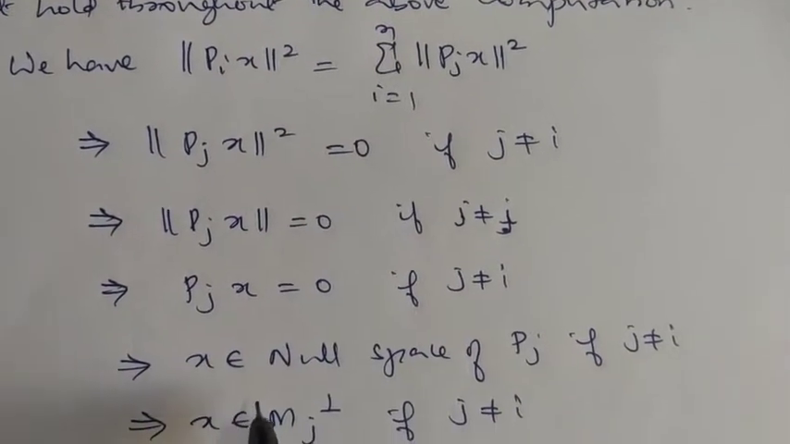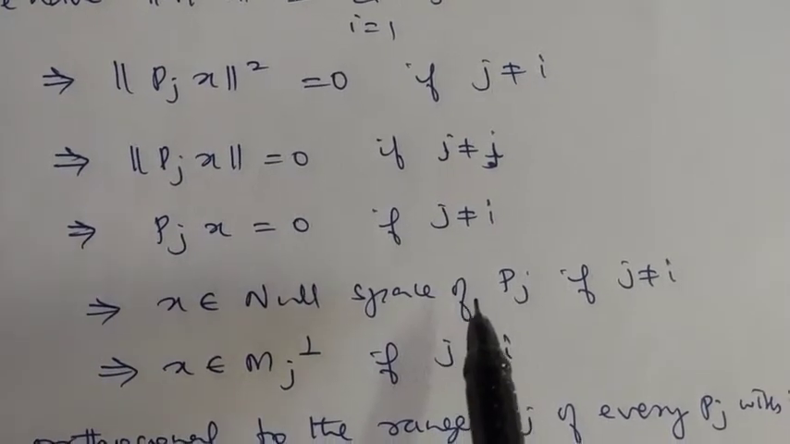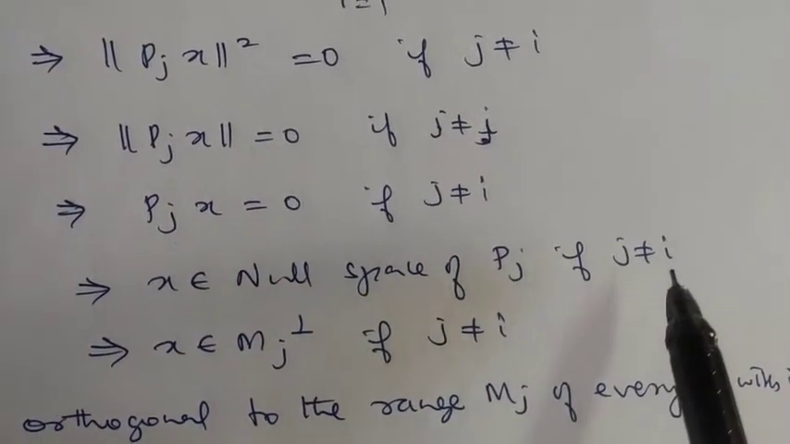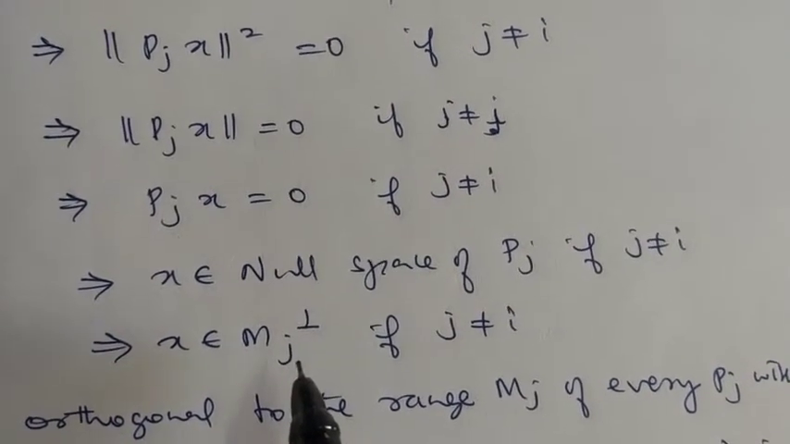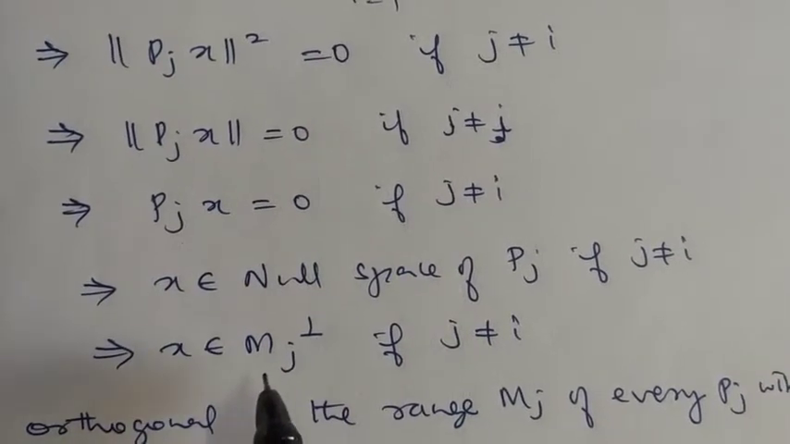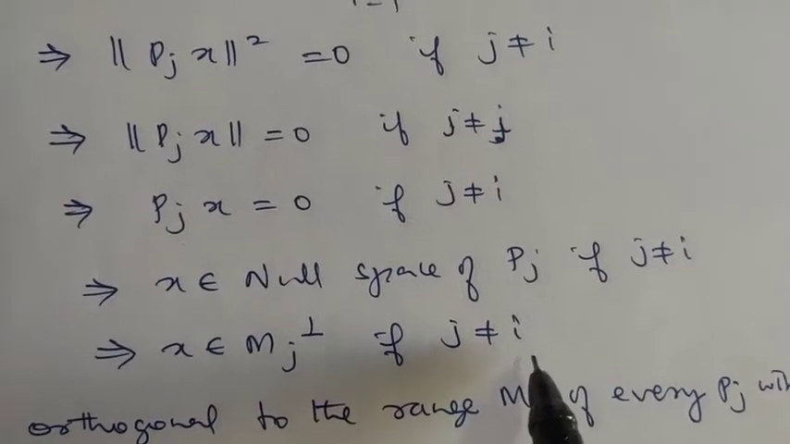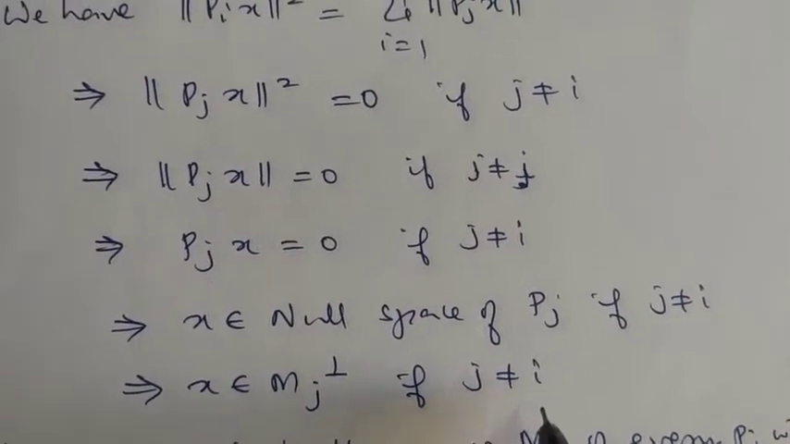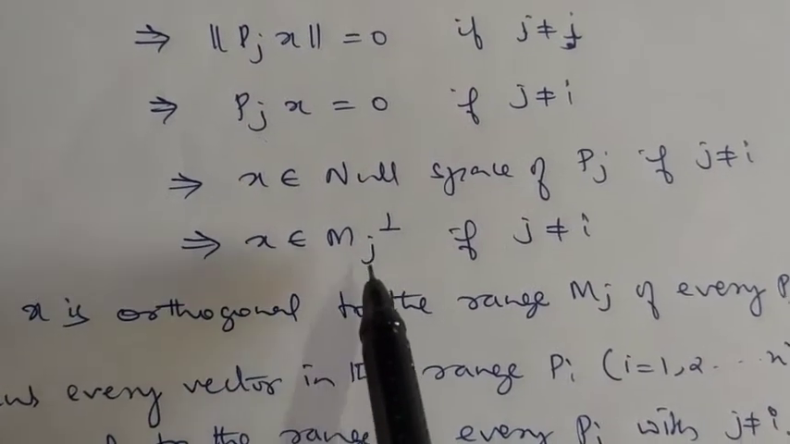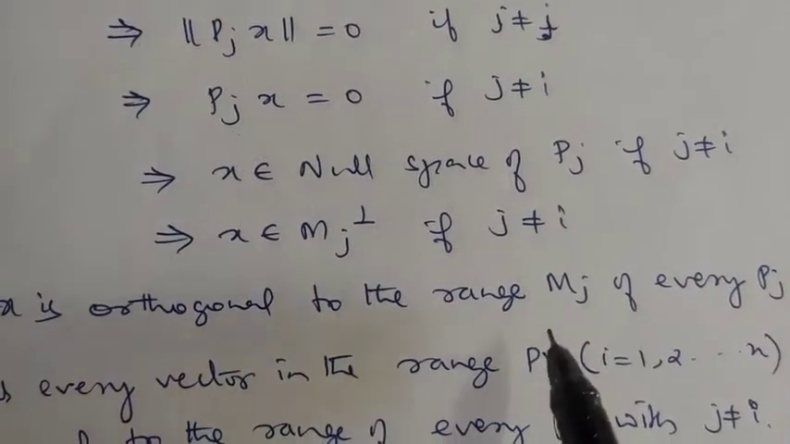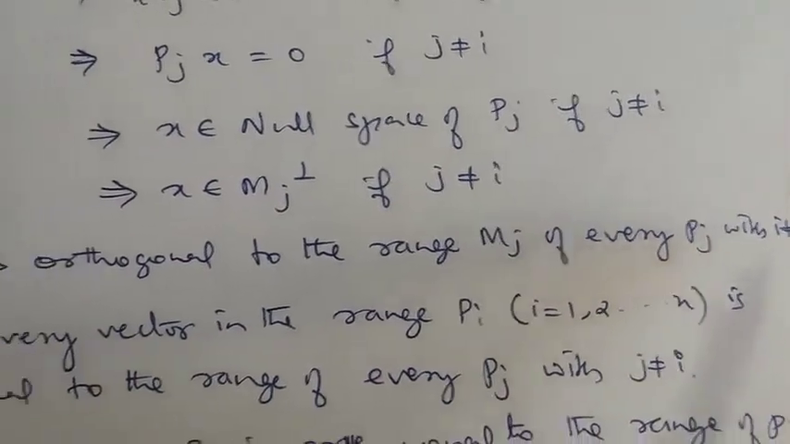This implies what? X belongs to where? Null space of Pj, if j is not equal to i. What is the null space of Pj? The range spaces are Mj, so the null spaces are Mj complement. So this implies X belongs to Mj complement if j is not equal to i. X belongs to Mj complement means X is orthogonal to Mj, for every Pj with j not equal to i.